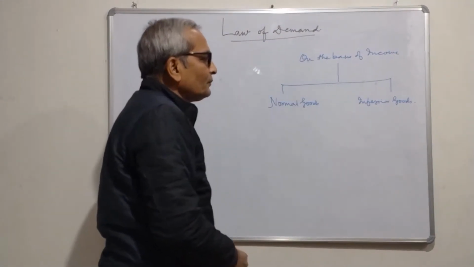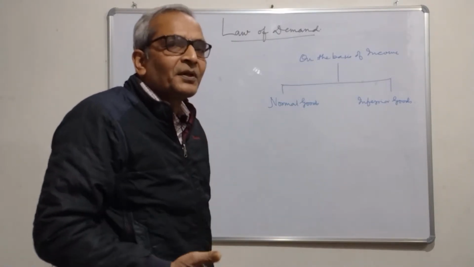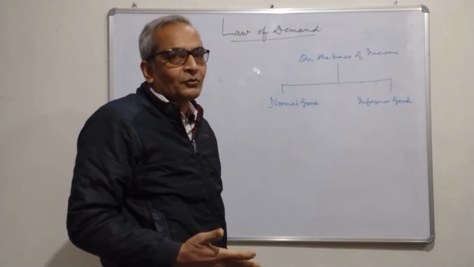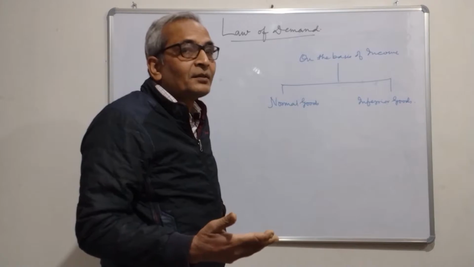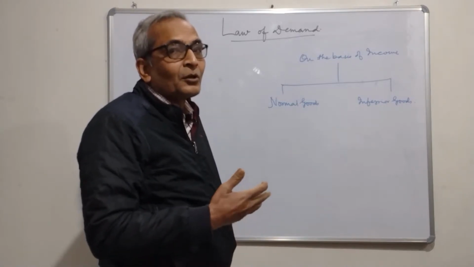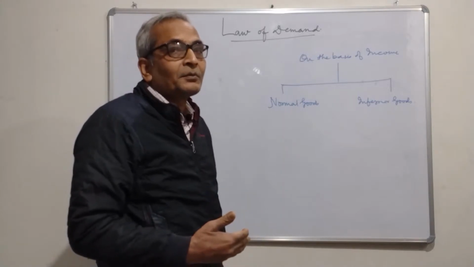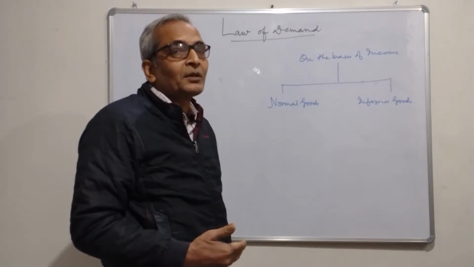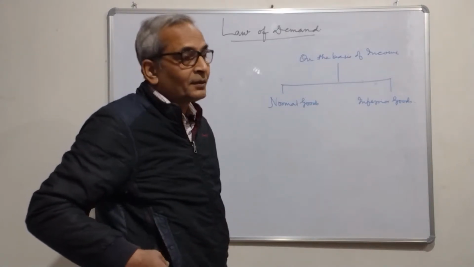Now, these normal goods have positive relationship with the income of the consumer. As the income of the consumer rises, the demand for normal goods also rises. When there is decrease in the income of the consumer, the demand for normal goods also decreases.